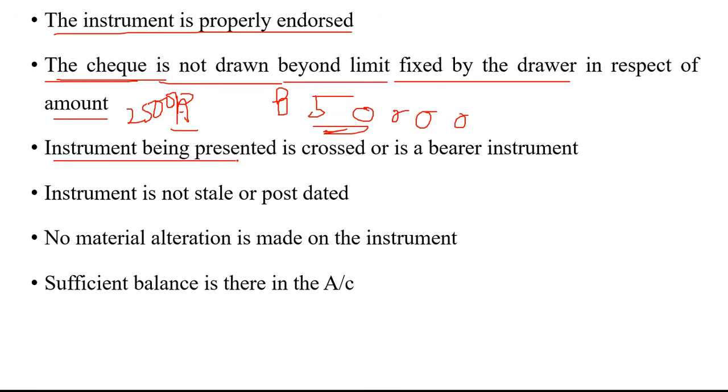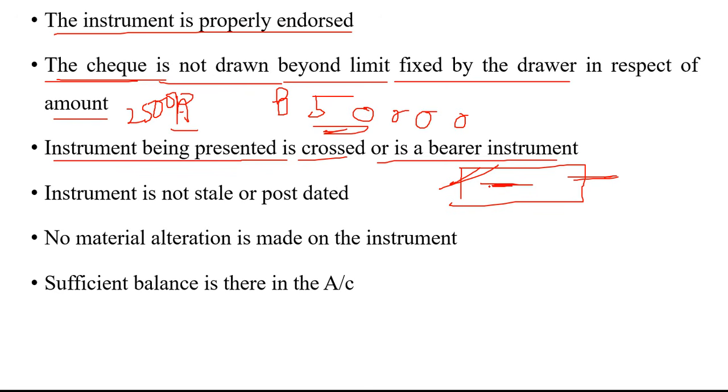Next is the instrument being presented is crossed or is a bearer instrument. Whenever the paying banker is making the payment of a check, the paying banker should check properly whether the check is crossed or whether it is a bearer. Crossed check means the person whose name is written on the check will receive the amount in his account.